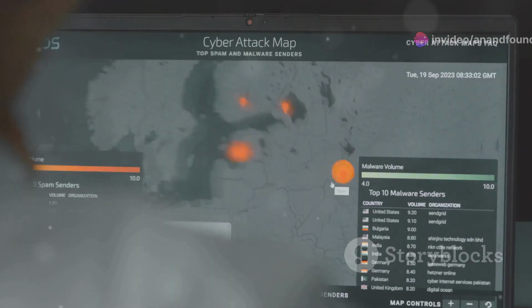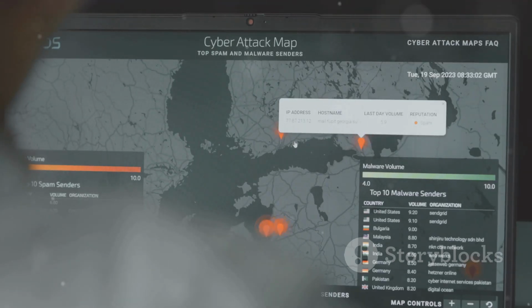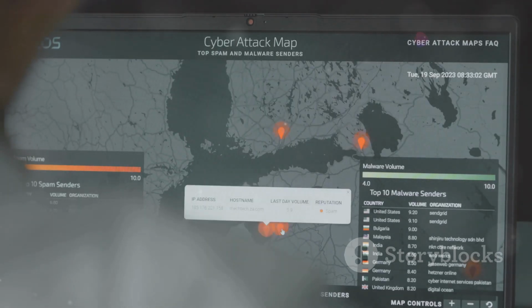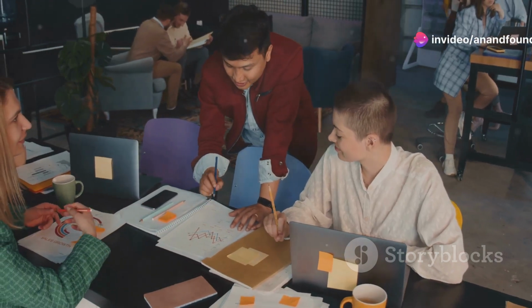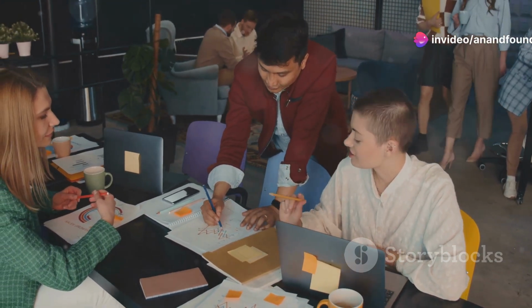By following these best practices, organizations can significantly reduce their attack surface and mitigate the risk of API breaches. Remember, security is not a one-time event. It's a continuous journey of vigilance and improvement.